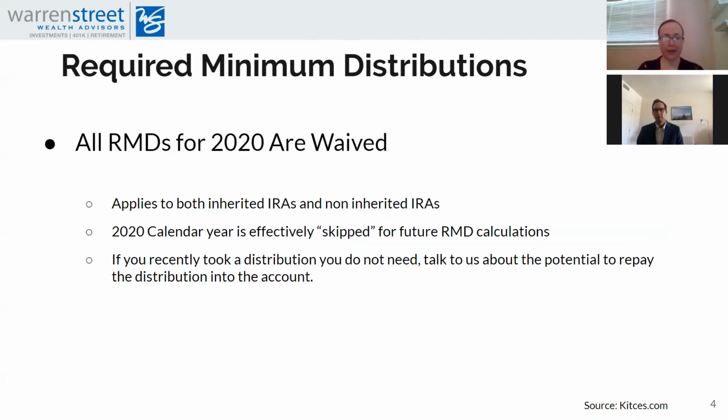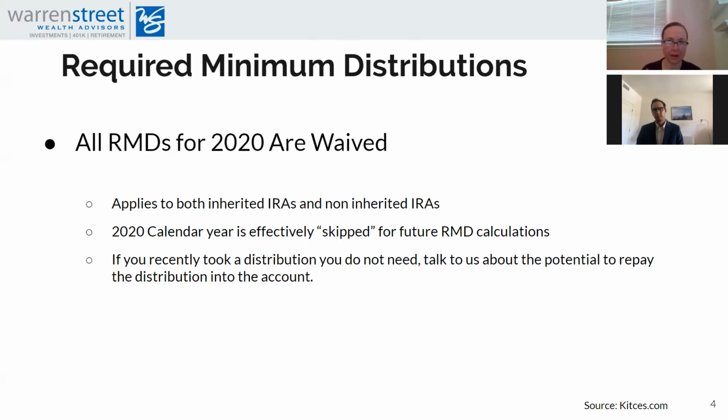Okay, hi everyone. So for our clients in their 70s or our clients who have inherited IRAs, RMDs have been completely waived for 2020. So it is case by case, but in most cases, it will make sense to skip your RMD for 2020. This will allow you to reduce 2020 tax liability as well as allow your retirement savings to stay invested. Now, if you've already drawn full RMD or partial RMD funds, there are options to roll it back into your IRA account.